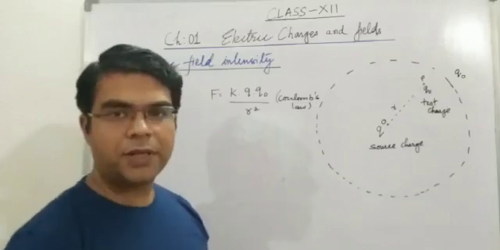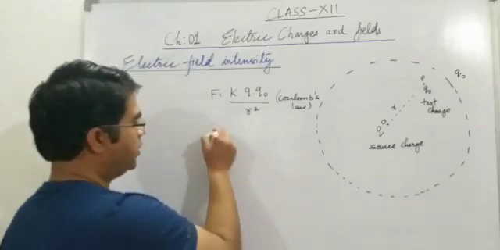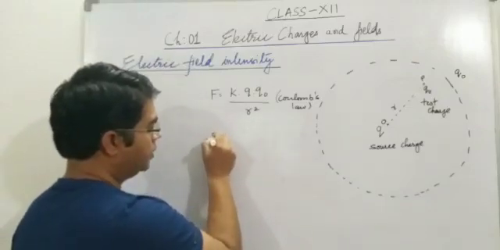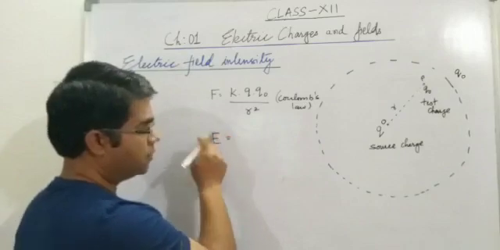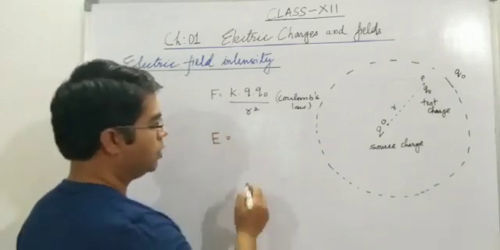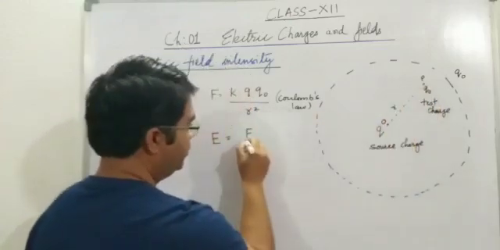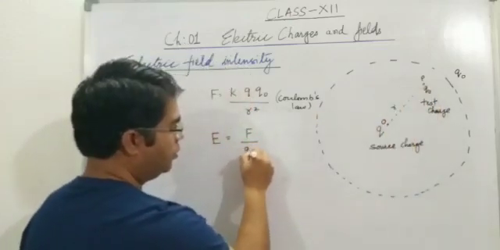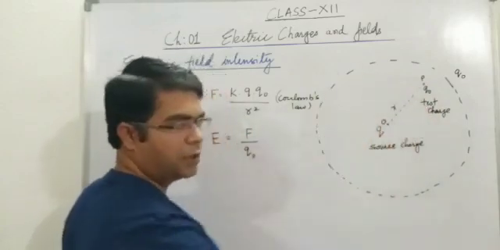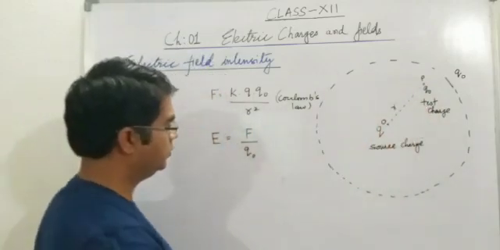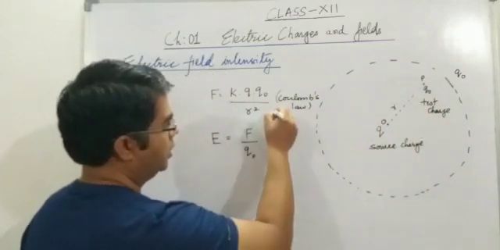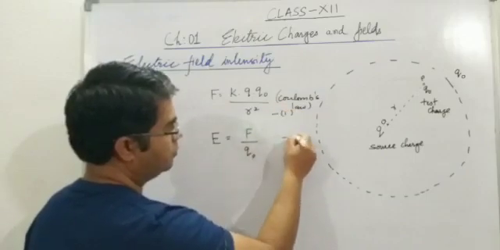Now according to the definition of electric field, which is represented by E, E is equal to the force experienced by this charge divided by the magnitude of the given charge, that is the test charge. So E is equal to F upon Q naught. This is equation number 1, this is equation number 2.